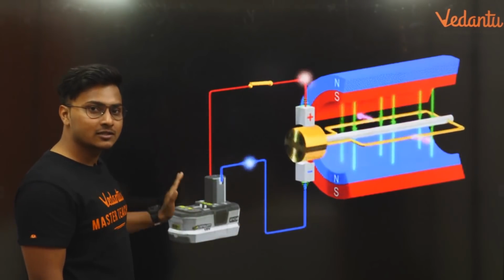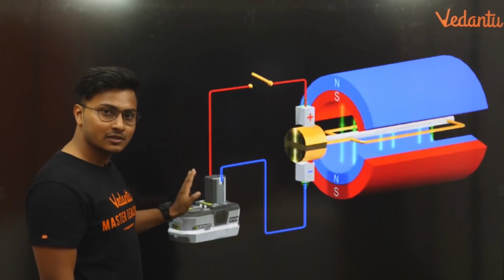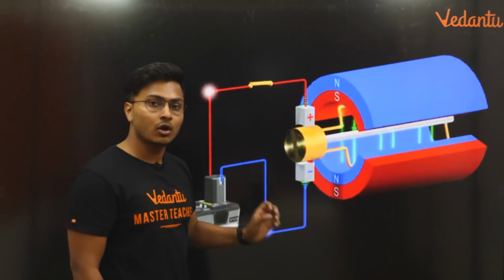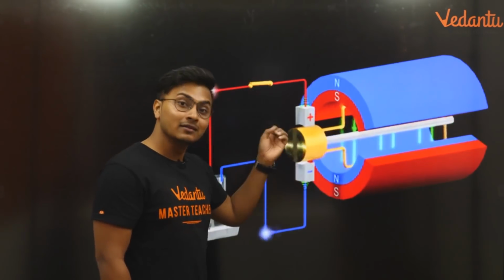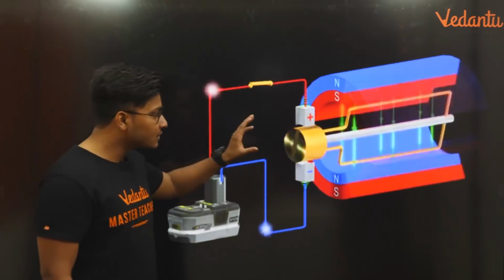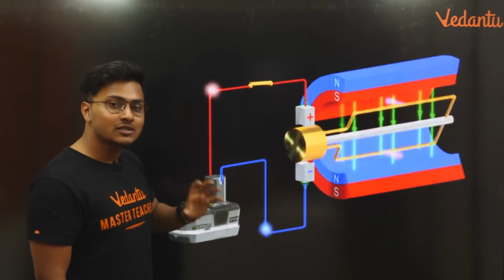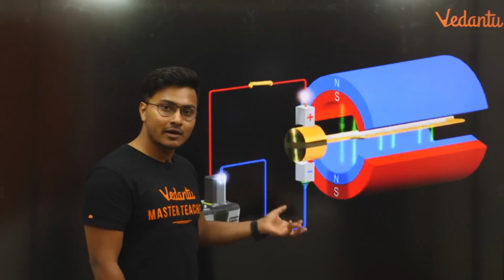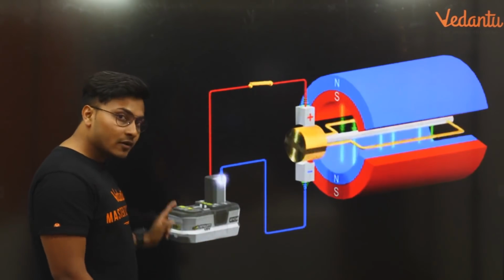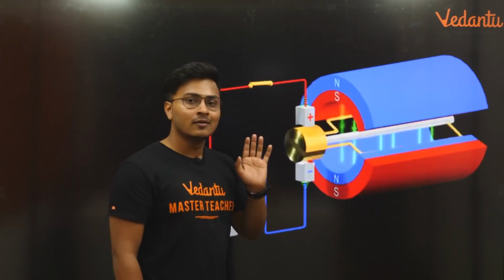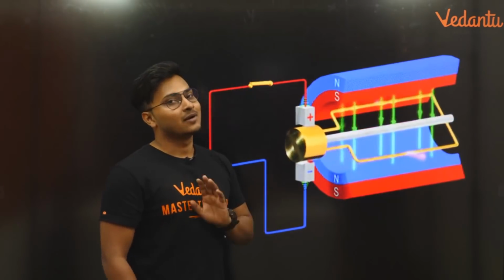We call this the external circuit. From this battery or the external circuit to the internal circuit, the split rings, then to the armature coil. So what does the carbon brush do? Carbon brush transfers the charges or electric current from the external circuit, from the battery, into the armature coil or into the split ring.